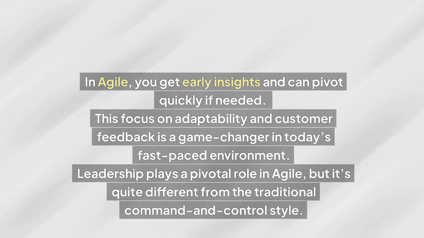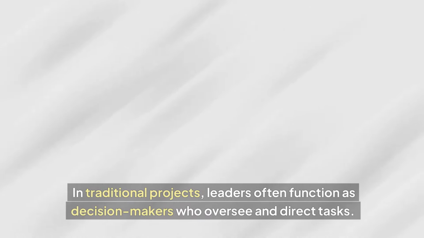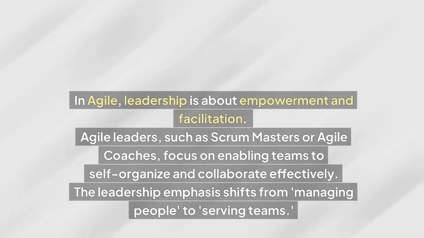Leadership plays a pivotal role in Agile, but it's quite different from the traditional command and control style. In traditional projects, leaders often function as decision-makers who oversee and direct tasks. In Agile, leadership is about empowerment and facilitation. Agile leaders, such as Scrum Masters or Agile coaches, focus on enabling teams to self-organize and collaborate effectively. The leadership emphasis shifts from managing people to serving teams.